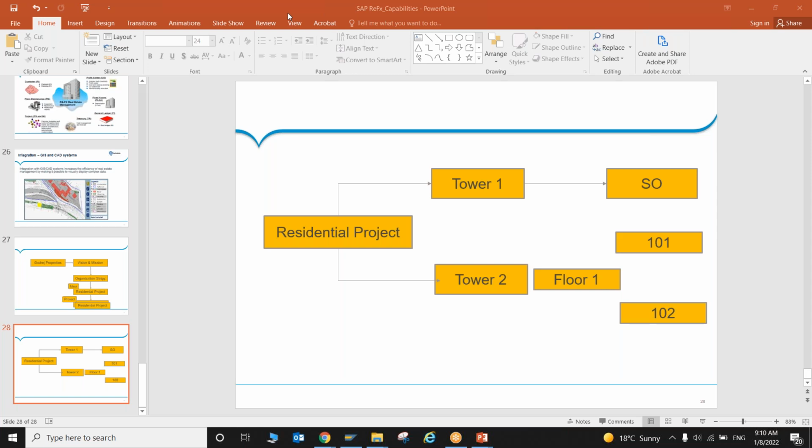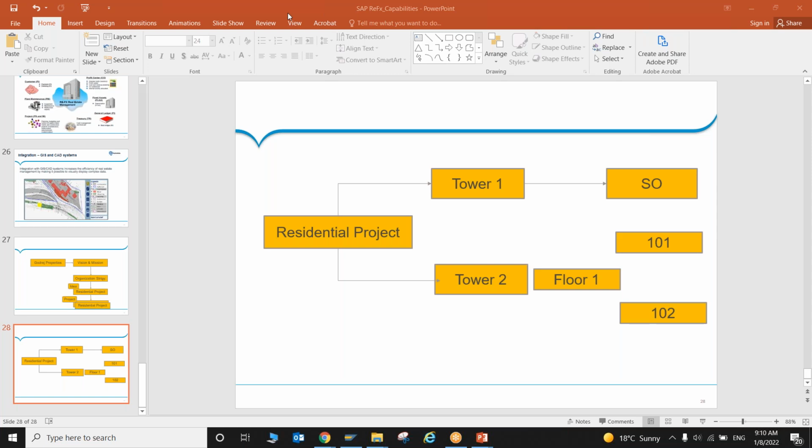Okay, terminology and hierarchy also. So we have site or business entity, then we have building and land. Wherever it's a building, we create it as a building, let's say tower 1, tower 2. In my previous slide, we need to create first a residential project as a business entity, let's say a residential project in East Delhi. This is my business entity, which will have tower 1 and tower 2 as buildings. And let's say if I have one parking area also in the same premises, I can create it as a land.